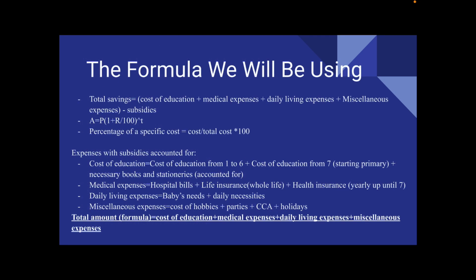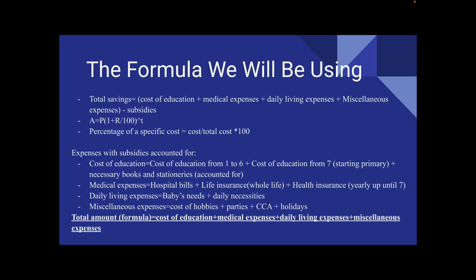Three total formulas we will be using. The first one will be the total savings, which are the cost of education, medical expenses, daily living expenses, miscellaneous expenses, minus the total subsidies. We will also be using the compound interest formula, which is amount equals principal times 1 plus rate over 100 to the power of the time taken. The last formula we will be using is the percentage of a specific cost, which is the cost over the total cost times 100%.